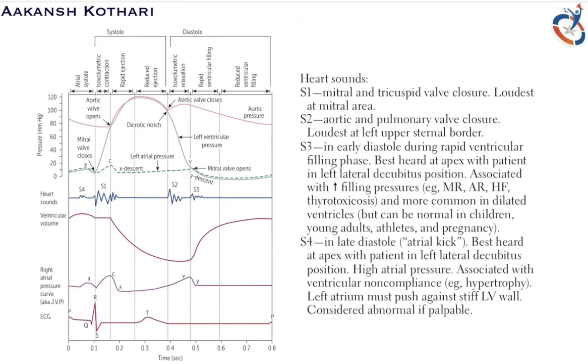Okay, so when does S1 occur? S1 occurs when there is mitral or tricuspid valve closure. Whenever there is closure of the mitral valve or the tricuspid valve, that occurs usually in the isovolumetric contraction phase of the ventricular systole, just in the beginning when the left ventricle contracts. At that moment there is closure of the mitral and the tricuspid valve, and hence we hear the first heart sound, that is S1. Is it clear? So we hear the first heart sound in the isovolumetric contraction phase.